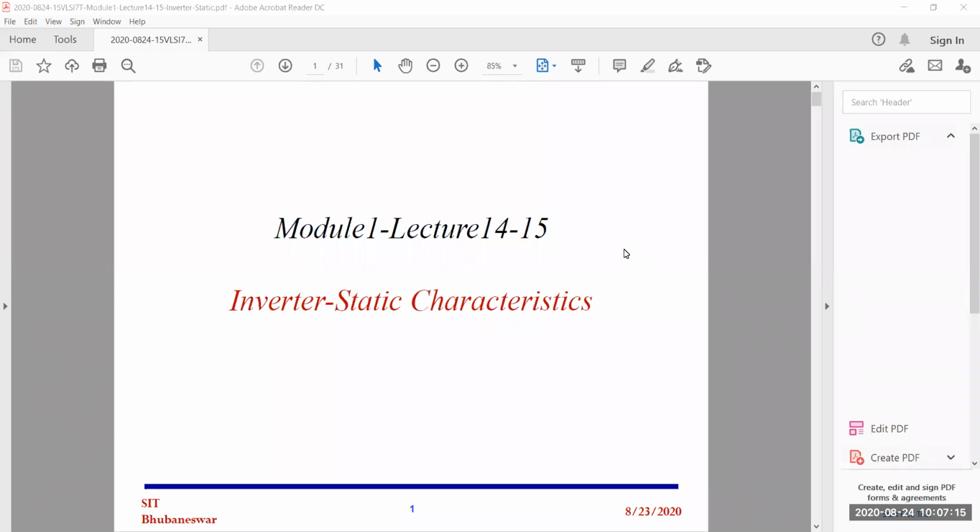The main aim here is the inverter static characteristics. The important one is the CMOS inverter. CMOS means complementary MOS: one PMOS and one NMOS, used to create the inverter circuit.